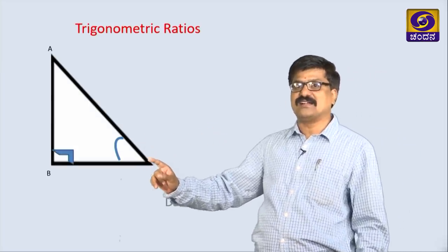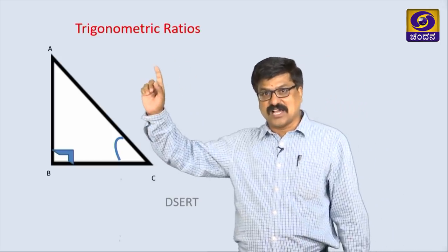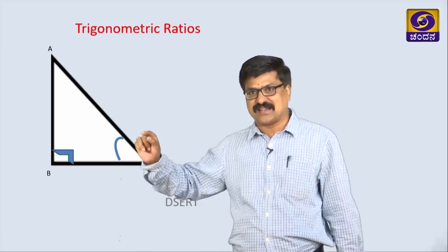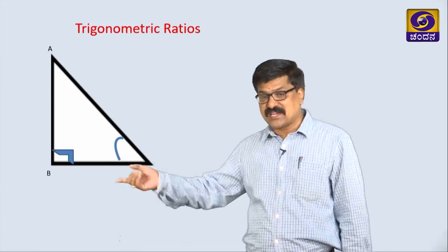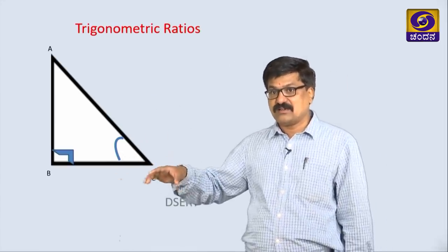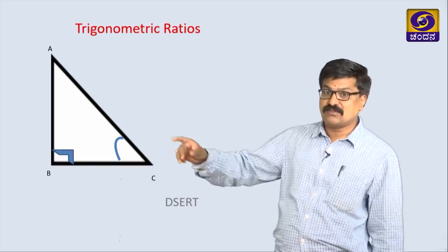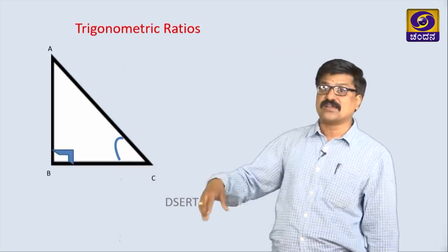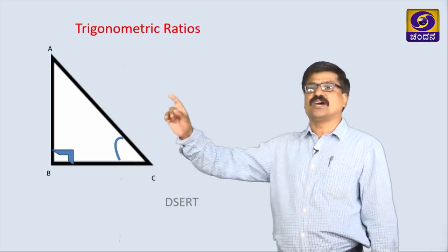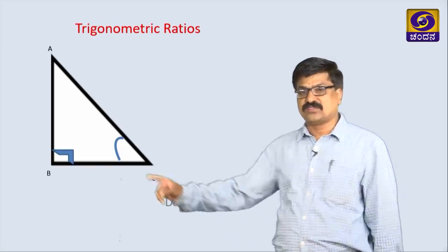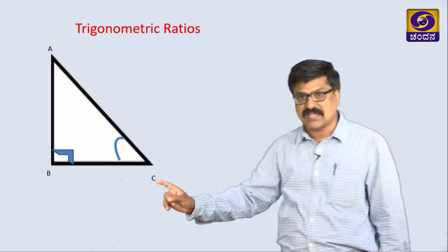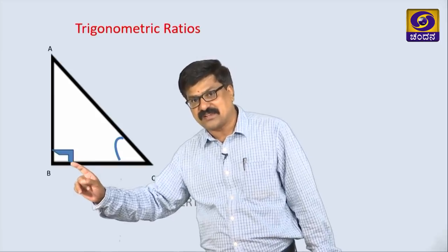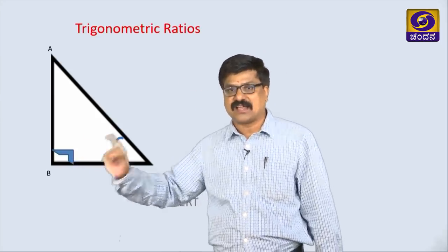This is a right angle triangle. The trigonometry we are discussing is only for right angle triangles. If any other triangles are given, by construction we convert them into a right angle triangle, and only then we name the trigonometric ratios. So here ABC is a triangle where angle B is 90 degrees, hence this is a right angle triangle.